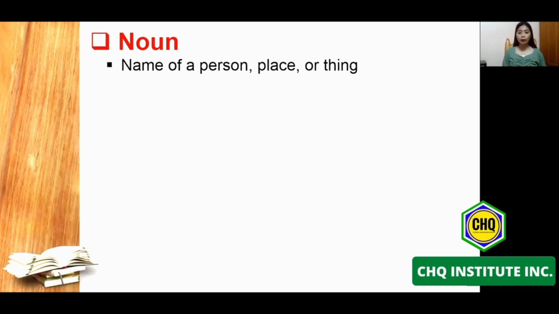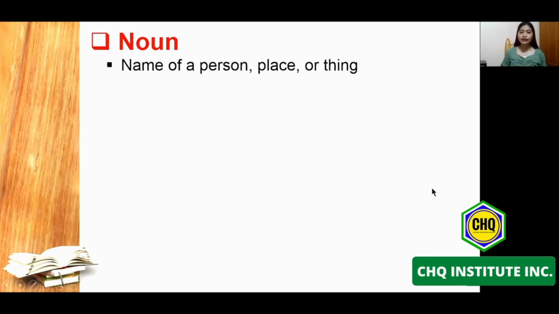Okay, first let's define what a noun is, or in Filipino grammar, noun is known as pangalan. So noun is defined as a name of a person, place, or thing. Another definition of noun is also called a naming word. Bakit po siya tinatawag na naming word? Because it says here that noun is a name of a person, place, or thing. Or in Filipino, ang pangalan ay tumutukoy sa ngalan ng tao, ngalan ng pook, ngalan ng pangyayari, o ngalan ng okasyon.